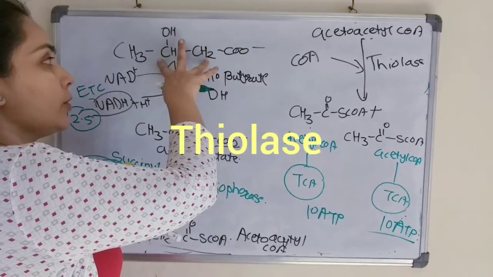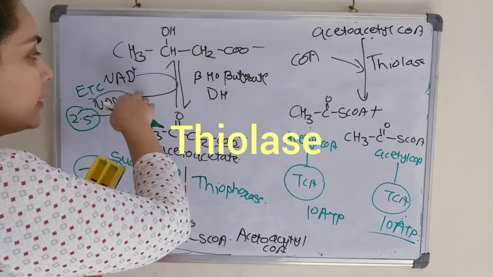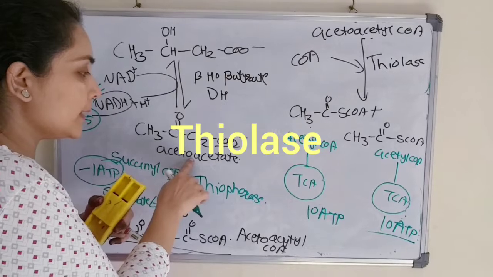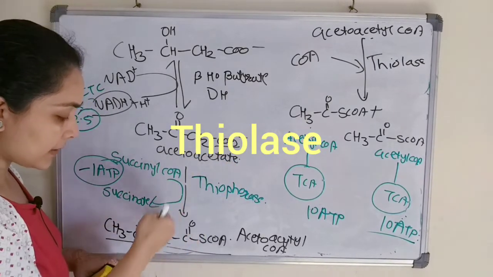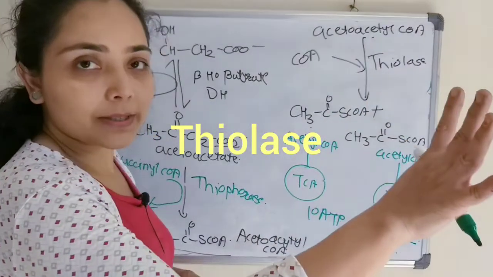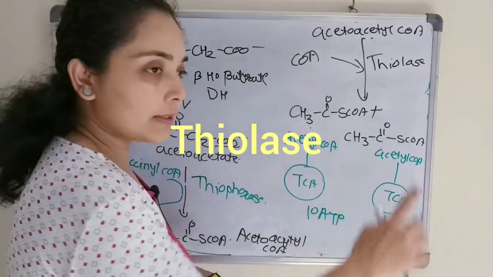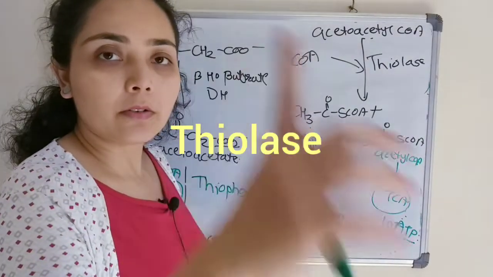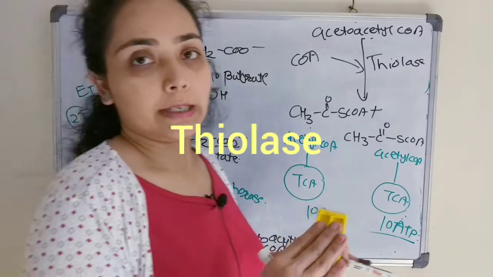So beta hydroxybutyrate, first there is a dehydrogenation. So hydrogen removal, we will get the acetoacetate. To the acetoacetate, coenzyme A will attach, and then the splitting, and finally we will get the 2 acetyl CoA. Very simple step. And this acetyl CoA then enters into the TCA cycle, and from one TCA cycle we will get 10 ATP. So this is about the beta hydroxybutyrate.